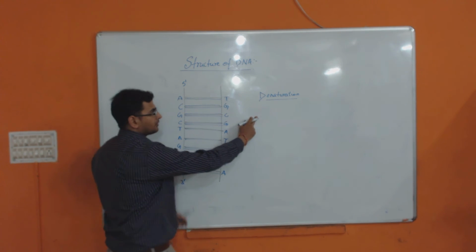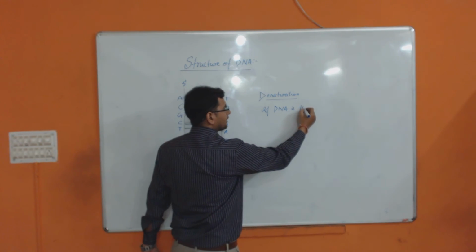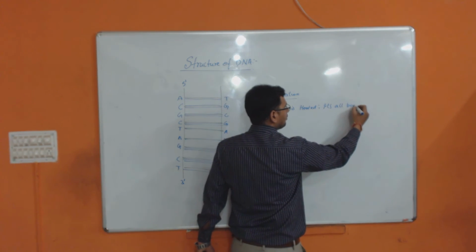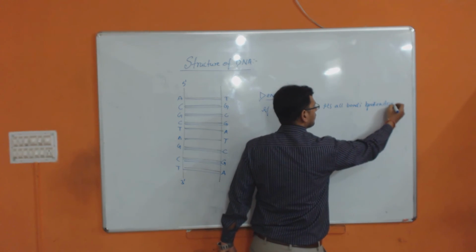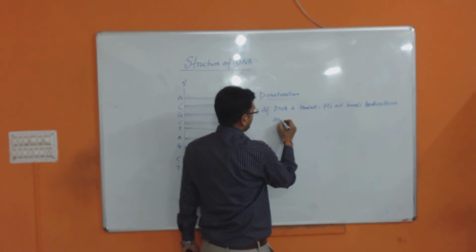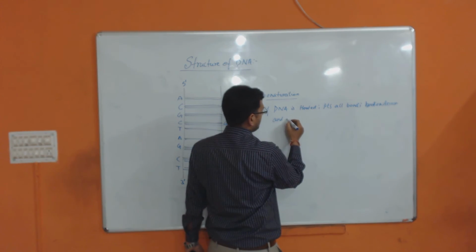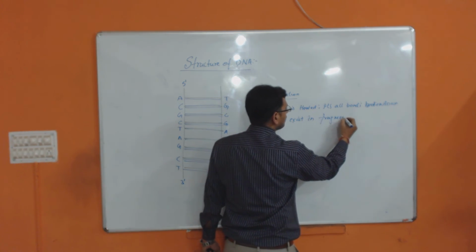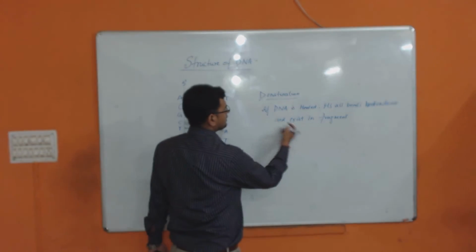In denaturation, if DNA is heated, the bonds are broken down and it exists in fragments. So this is your denaturation.